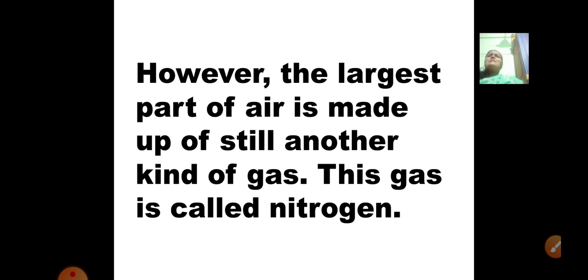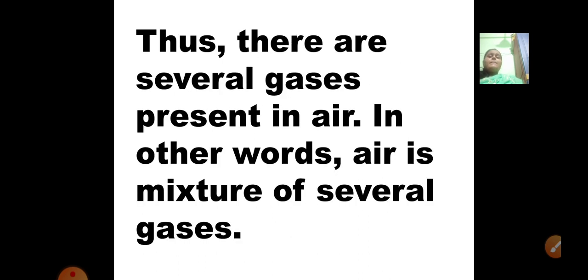Around 78% of the atmosphere is nitrogen. In other words, air is a mixture of several gases. As I told you, not only oxygen is present, but oxygen, carbon dioxide, nitrogen and other gases are also present.